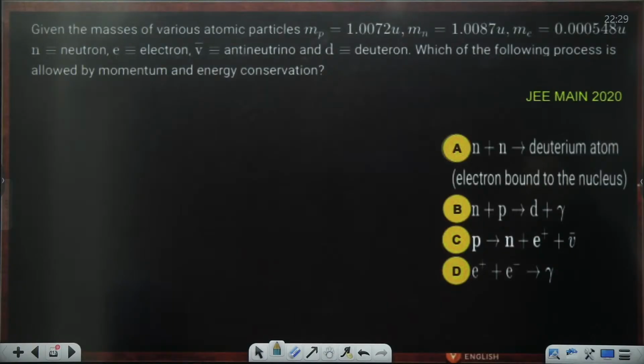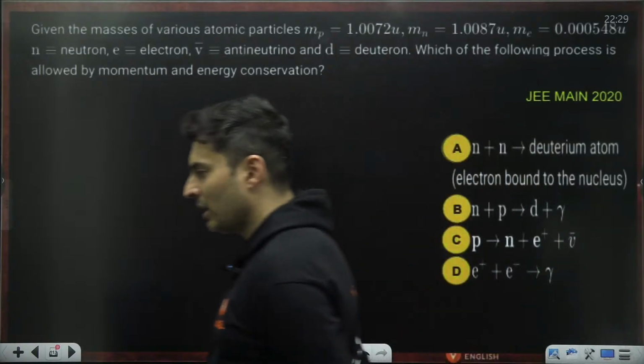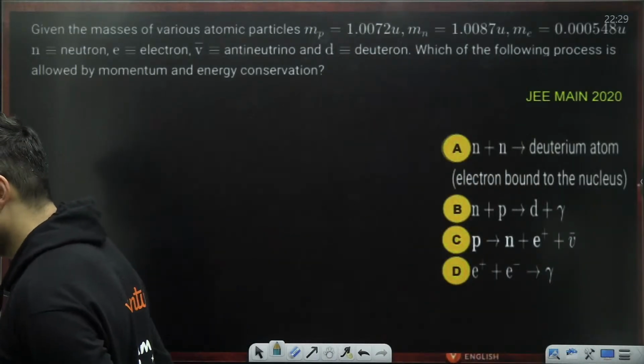I don't think it is 100%, it is not D. What about C and B? Even A option is wrong. Neutron and neutron won't give a deuterium, sorry. Neutron plus proton giving you a deuterium, or proton giving you a neutron plus positron and an antineutrino. Come on, guys. It's a standard reaction which is given.